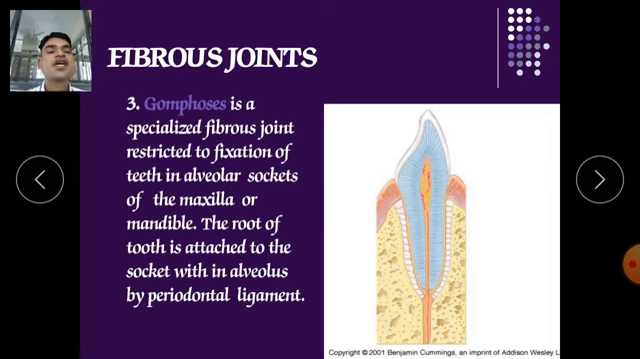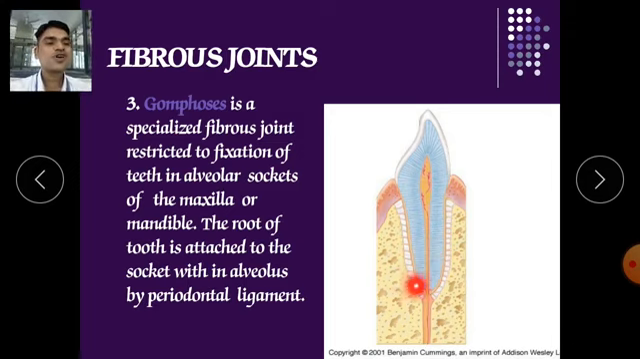Next is gomphosis. It is a specialized fibrous joint which restricts to the fixation of teeth into the alveolar socket. This is the alveolar socket of the gums, where the tooth is fixed. It is just an immovable joint. When it starts to move, it means your joint has become loose.